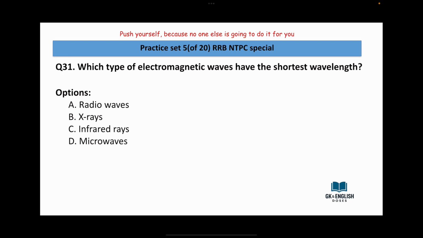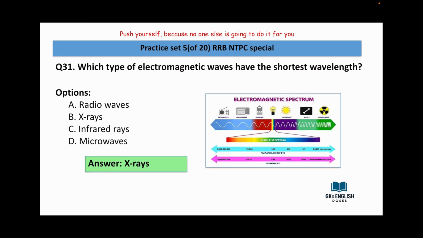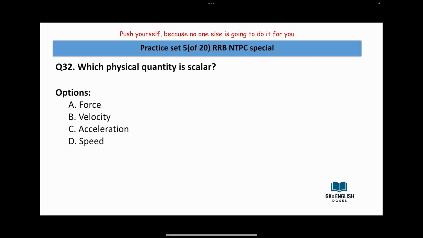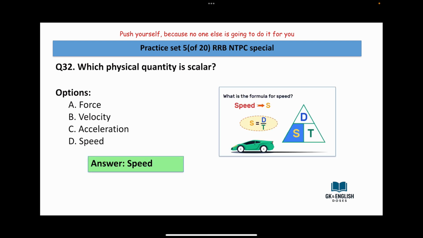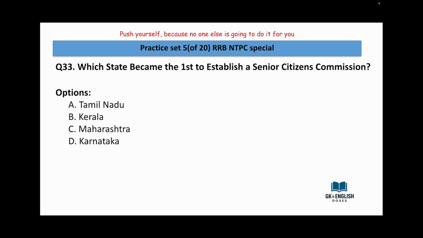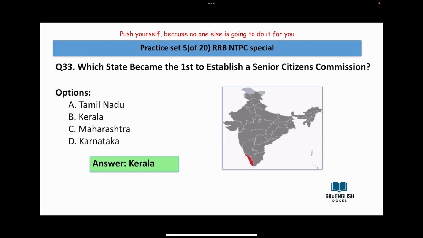Which type of electromagnetic waves have the shortest wavelength? Radio waves, X-rays, infrared, microwaves. Answer is X-rays. Which physical quantity is a scalar? Force, velocity, acceleration, speed. Answer is speed. Which state became the first to establish a senior citizen commission? Tamil Nadu, Kerala, Maharashtra, Karnataka. Answer is Kerala.